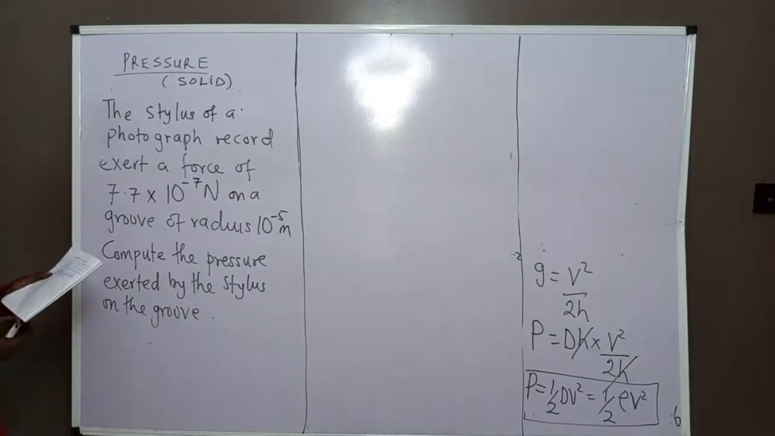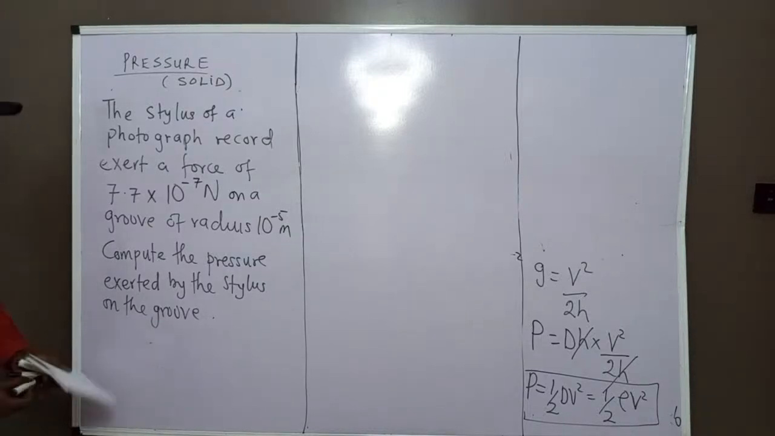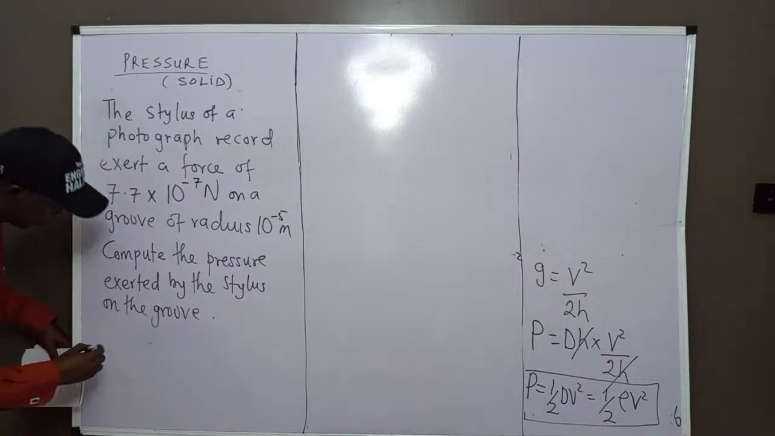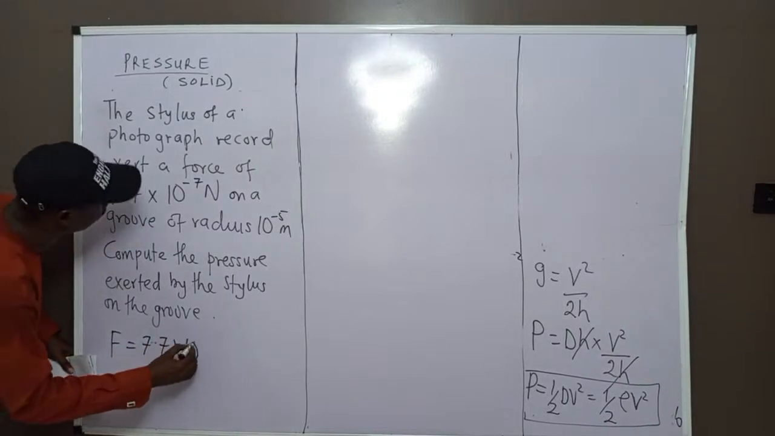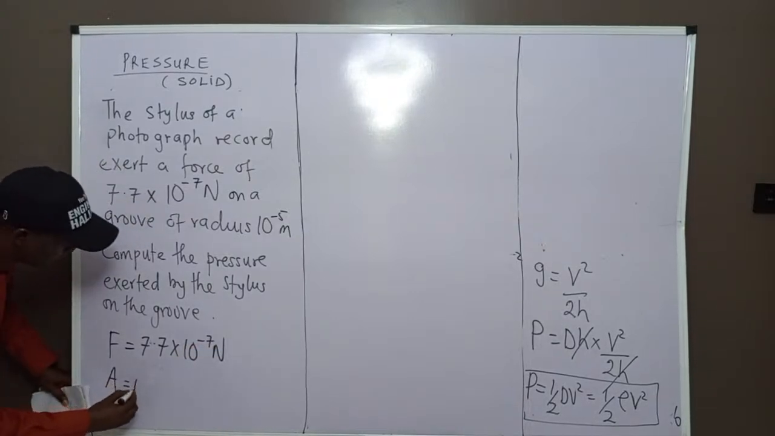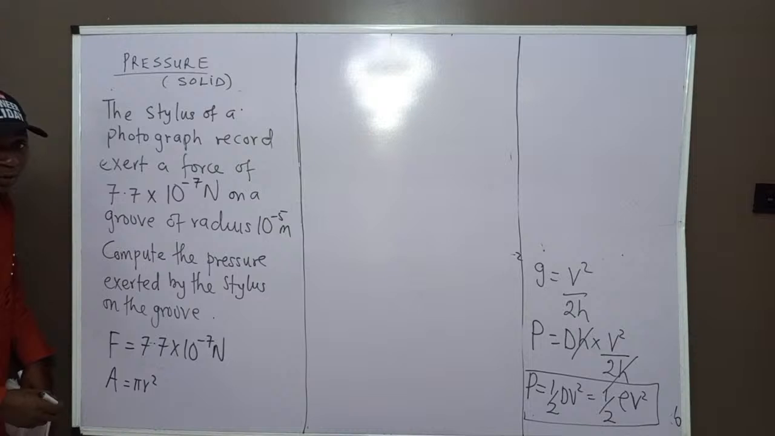No need to waste too much time on the question. It says the stylus of a photograph record exerts a force of 7.7 times 10 power minus 7 Newton on a groove of radius 10 power minus 5 meter. Compute the pressure exerted by this stylus on the groove. The force is already given as 7.7 times 10 power minus 7 Newton. Our area is pi r squared, because they gave us the radius. The groove is a circular shape.